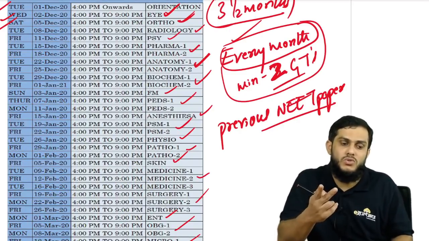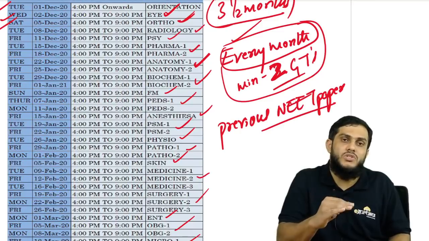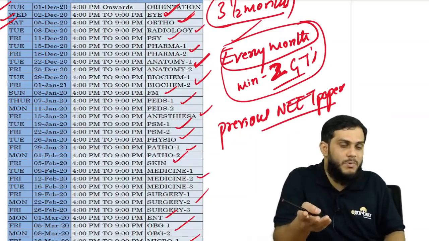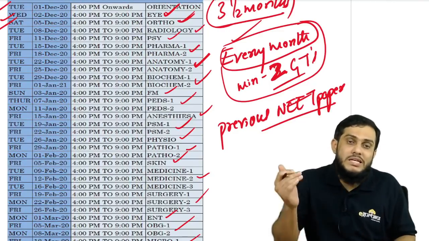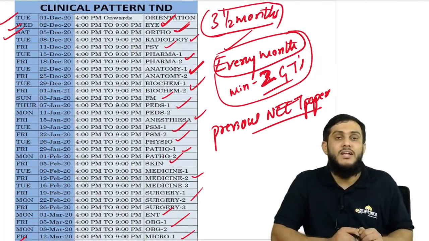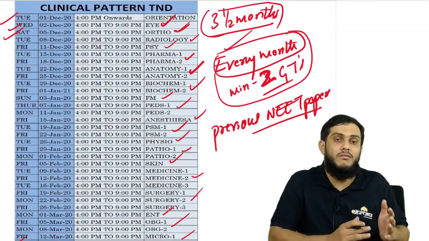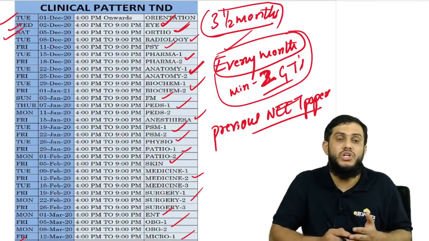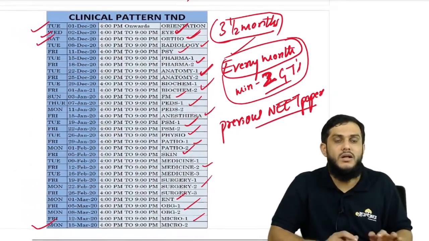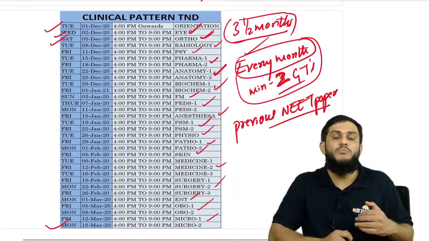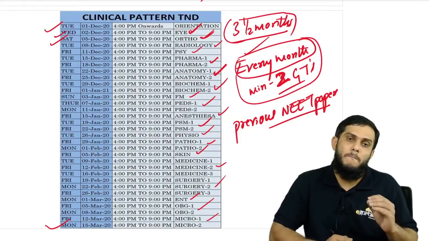For ortho, you have 2 days, so you need to solve questions from 2 to 3 papers in those 2 days. Like that, include previous year NEET papers to solve daily, and make sure you can set aside time in this revision schedule to give at least a minimum of 2 GTs every month and follow this clinical test and discussion plan. It will keep you on track, and this is also the best plan.